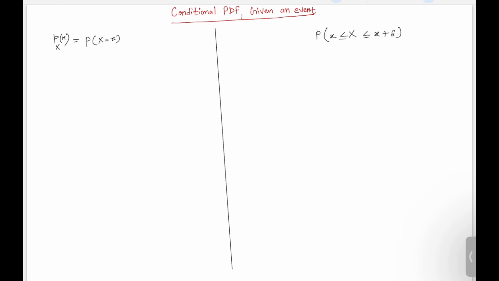So the random variable takes a value within a certain small range. What's the probability of that?